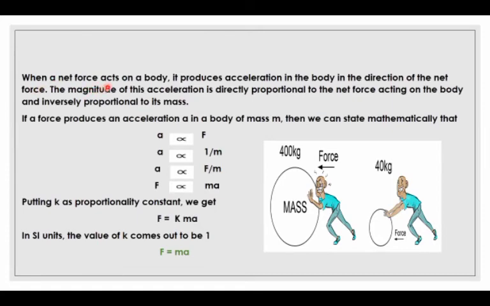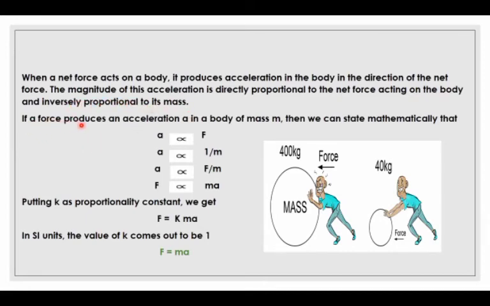When a net force acts on a body, it produces acceleration in the body in the direction of the net force. The magnitude of this acceleration is directly proportional to the net force acting on the body and inversely proportional to its mass.